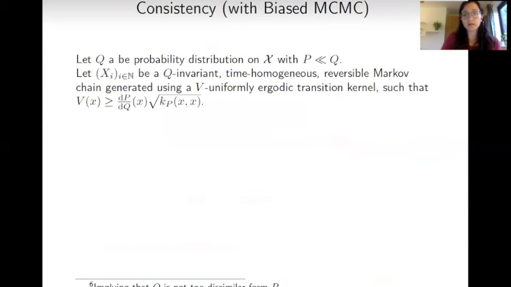So first of all, a very interesting result, which is aimed at proving the consistency of our method, even with biased MCMC output.